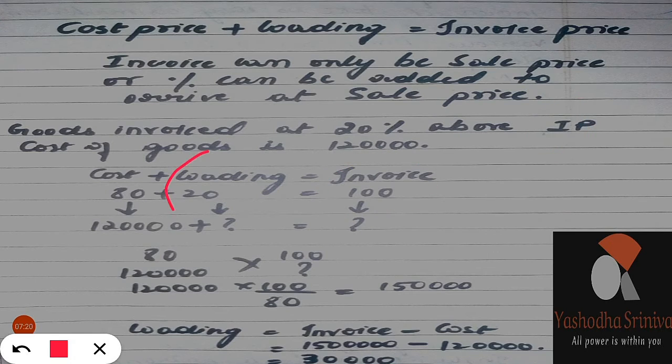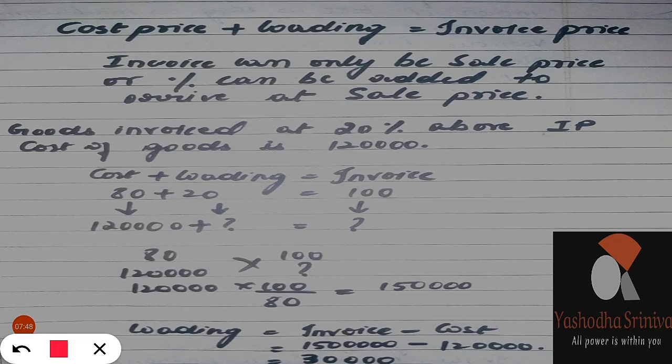If he is telling loading is 20, okay, loading is 20. So then what will happen? The cost will be, you have to deduct. So 100 already, 20 is loaded, he is saying. Then what would be the cost price? It would be less. So it would be 80 rupees.